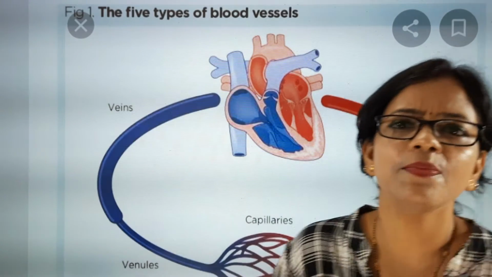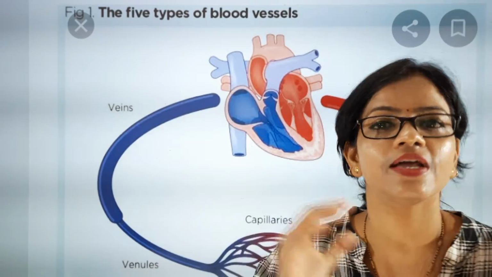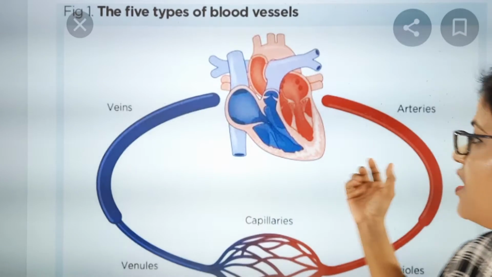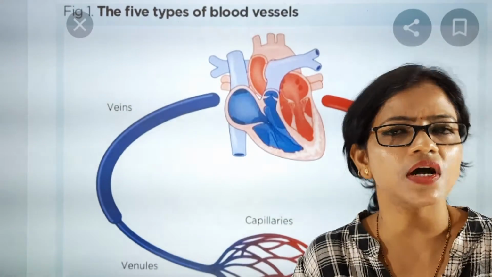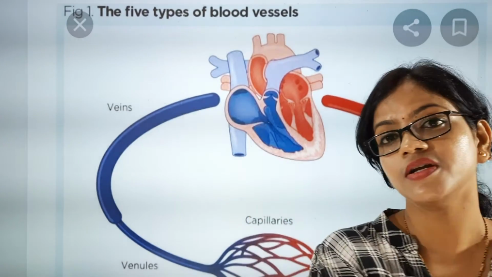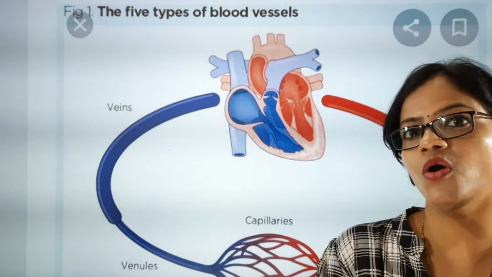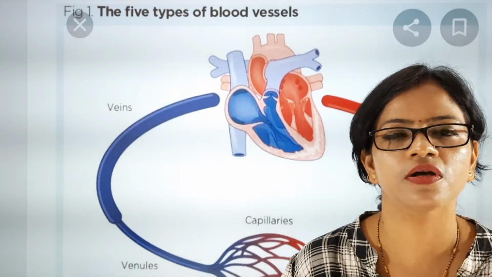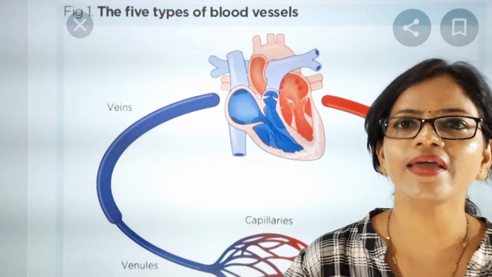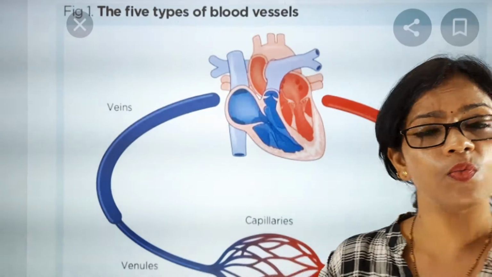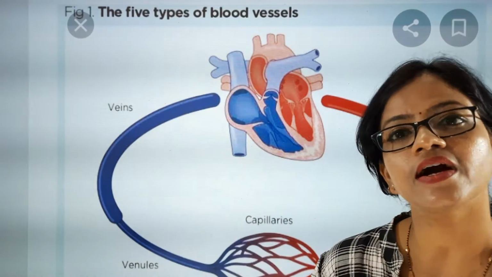Now, what are capillaries? Capillaries are a different type of blood vessel than arteries. What is the difference between arteries and capillaries? One very important point is that arteries are thick walled, capillaries are thin walled. Then you will ask why capillaries are thin walled and what they are connected to.